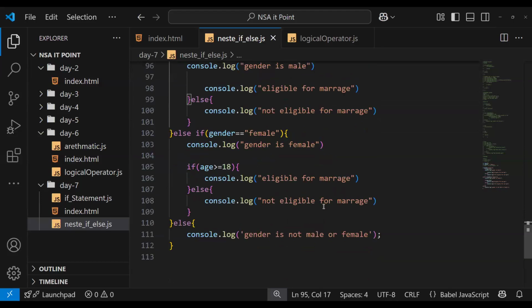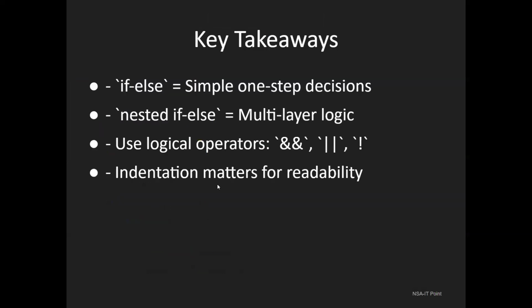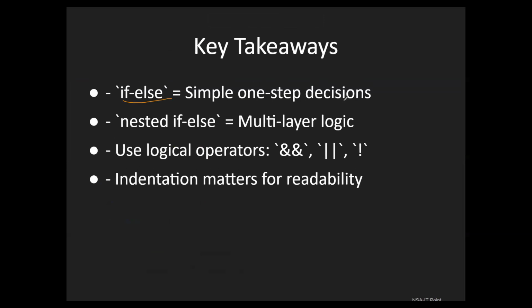Okay, this one we didn't create properly, smallest and greatest, I'll show you. What we have learned as of now: if else, a simple one-step decision. Then multi-step decision with nested if else, and then we use logical AND and OR. We didn't use NOT, it's just toggling. We will see it later.